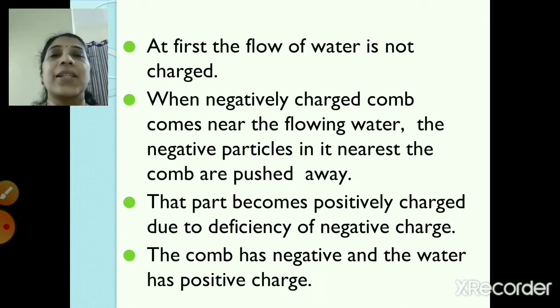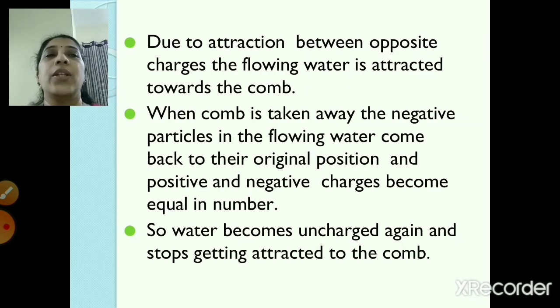That's the reason the water gets attracted to the comb, because they are opposite charges. Due to attraction between the opposite charges, the flowing water is attracted towards the comb.